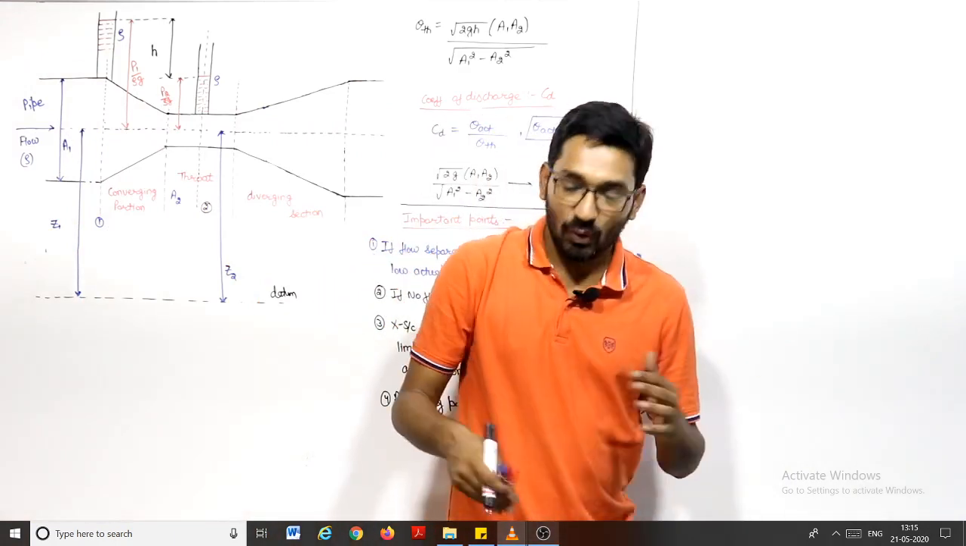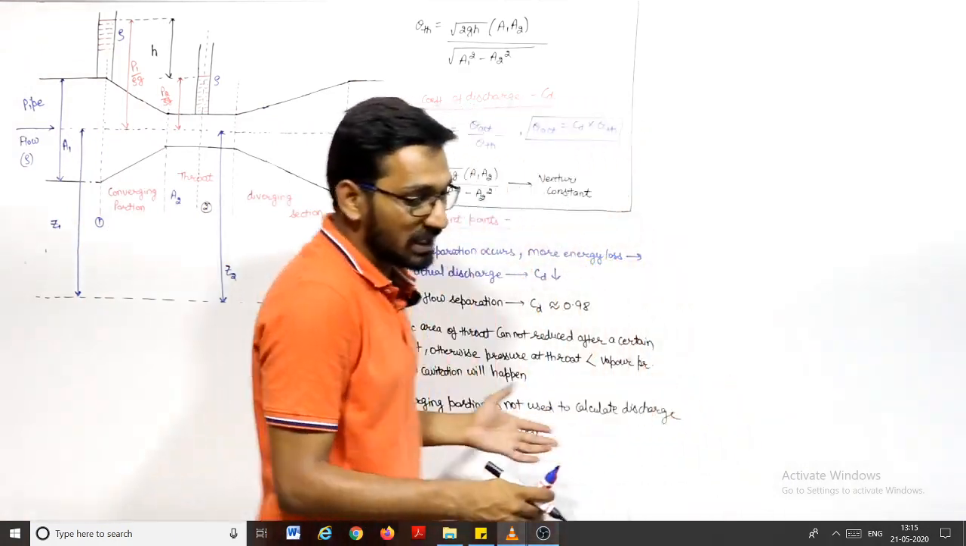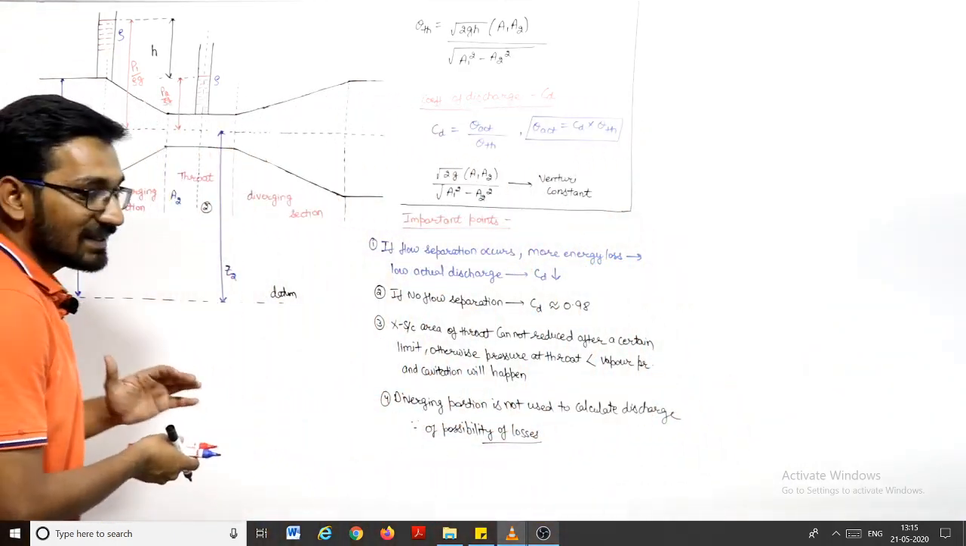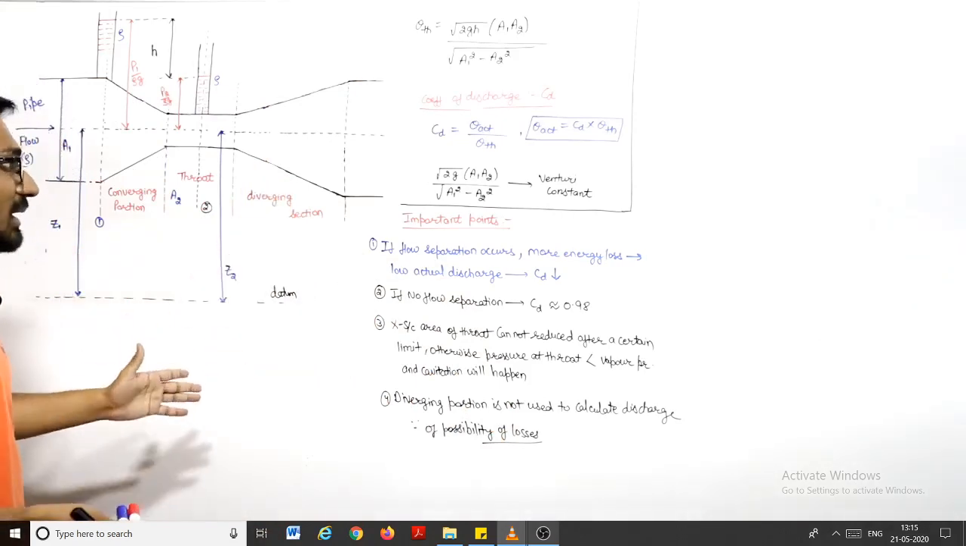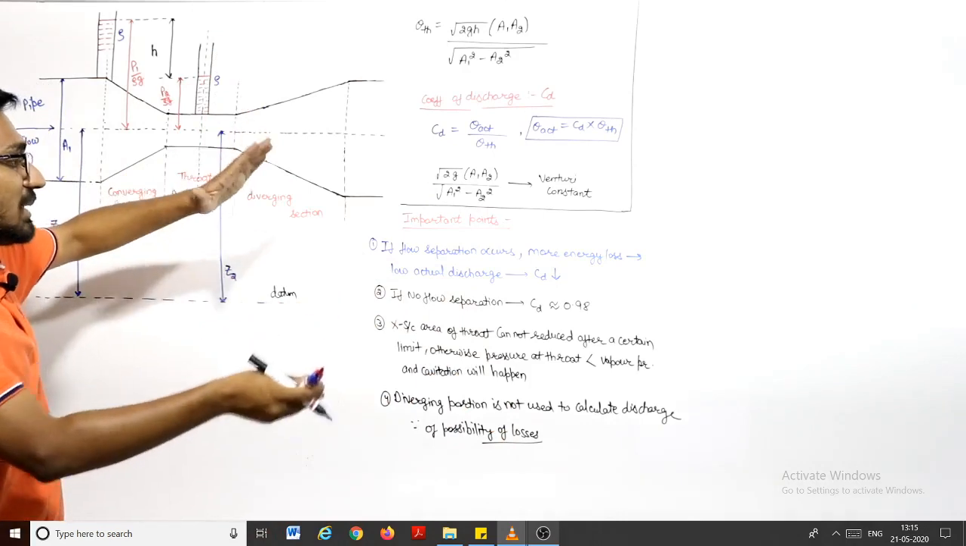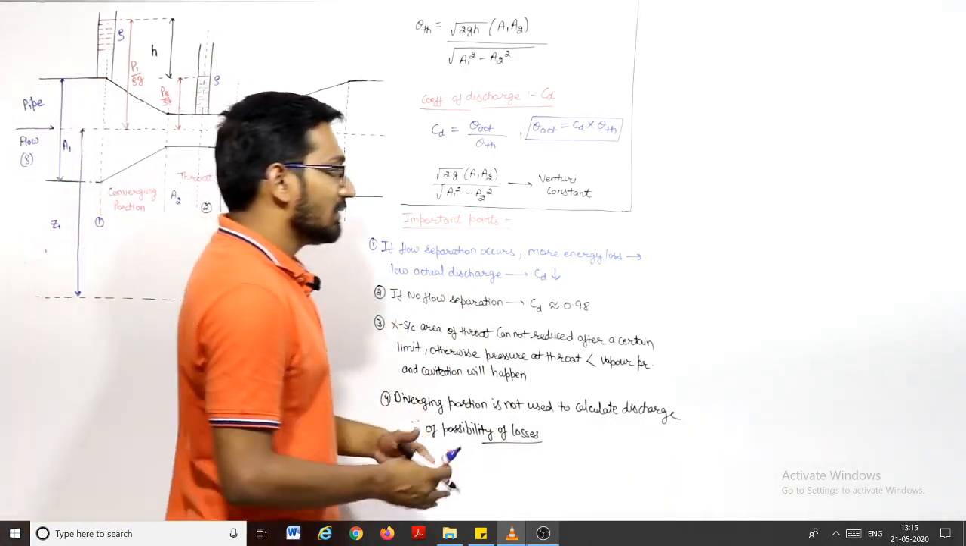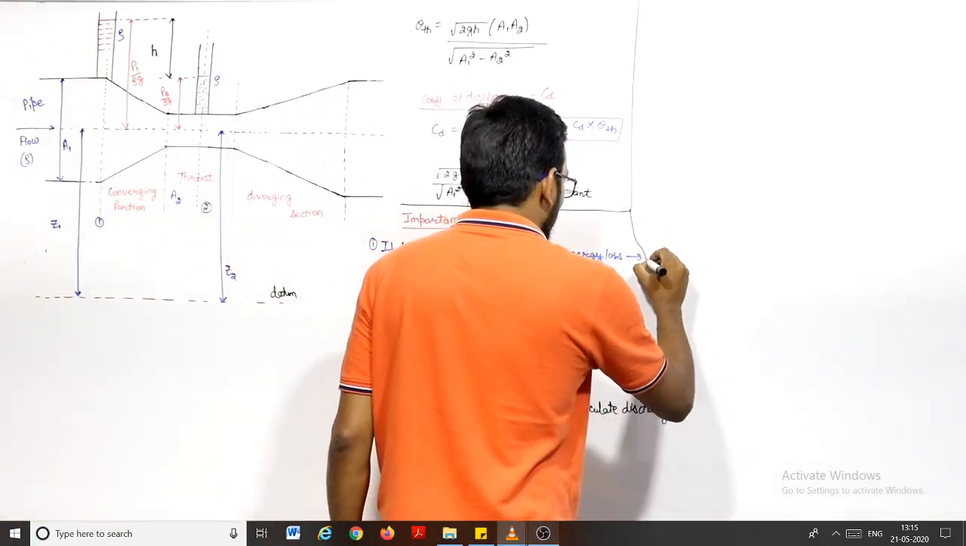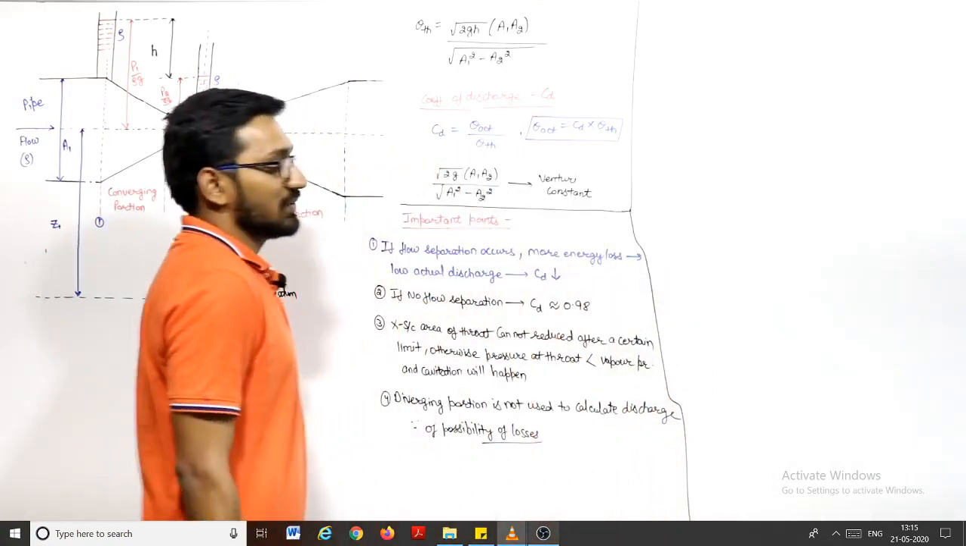Hence, to avoid this flow separation, we already discussed that the diverging portion will be gradually expanding. You cannot make this diverging portion a sudden expansion. If you make this a sudden expansion, then definitely flow separation will occur. There will be more losses. If there will be more losses, then the discharge will be very, very less.